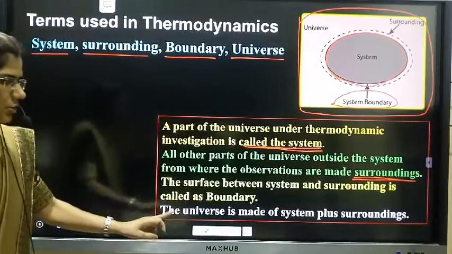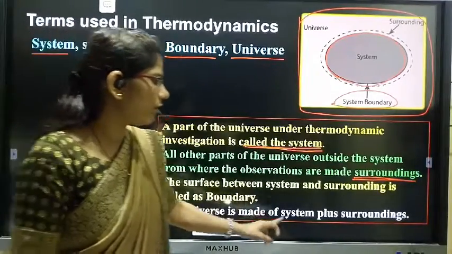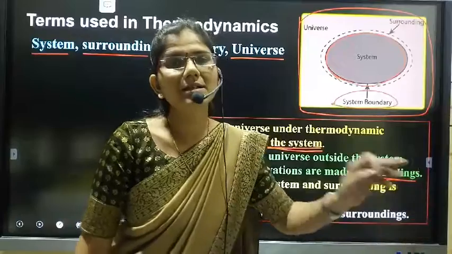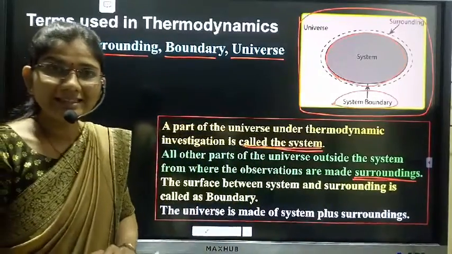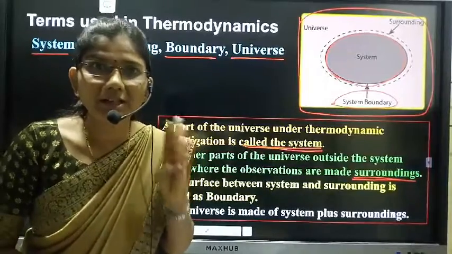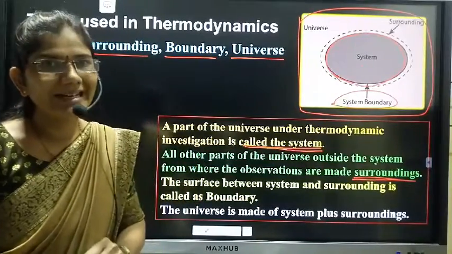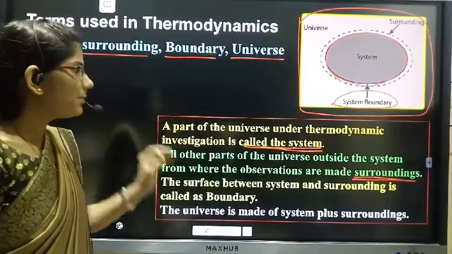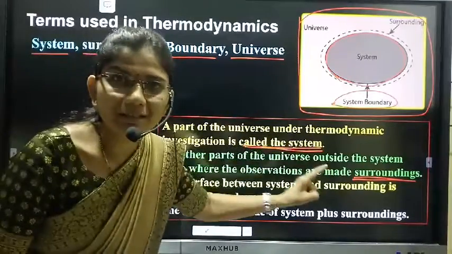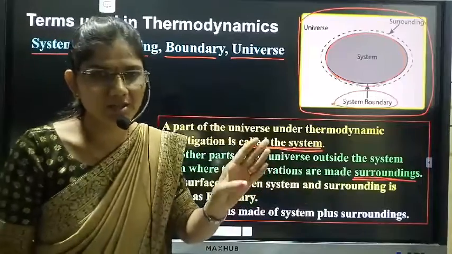That means the universe is made up of system plus surrounding. So dear student, these are the four important terms used in thermodynamics. The first one is a system. A system is a part of the universe under thermodynamic investigations.